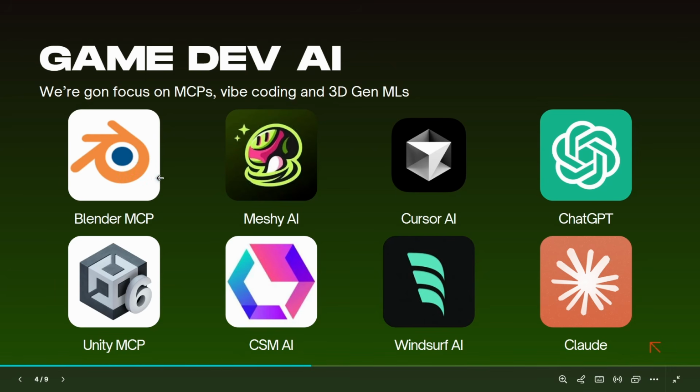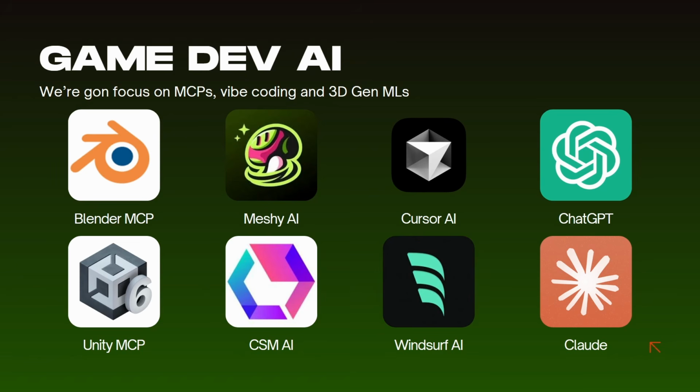I'm going to use Meshy AI and CSM AI to create 3D assets. I'm going to use Cursor for vibe coding and creating extra logic. And meanwhile, I'm also going to use ChatGPT and Claude for when I have to solve something, when I have to brainstorm, when I have to find some pieces of code. So this is my main tool set for this tutorial.